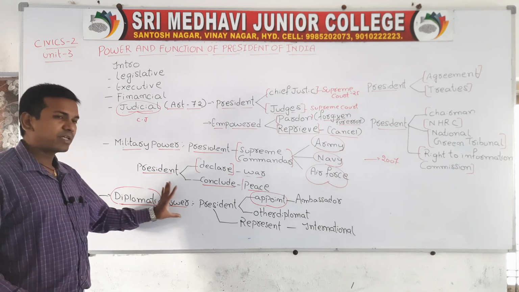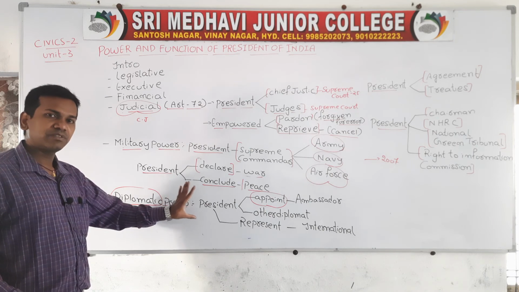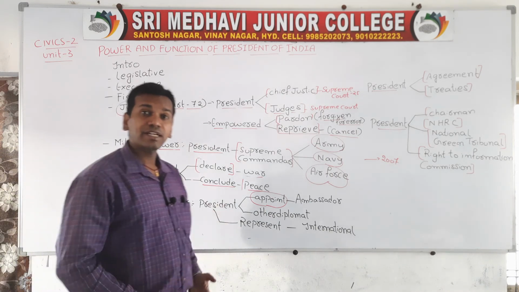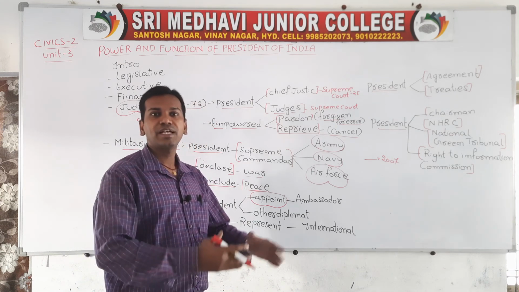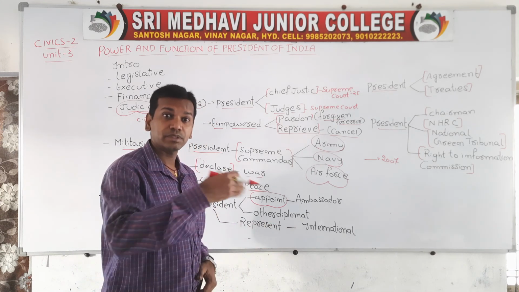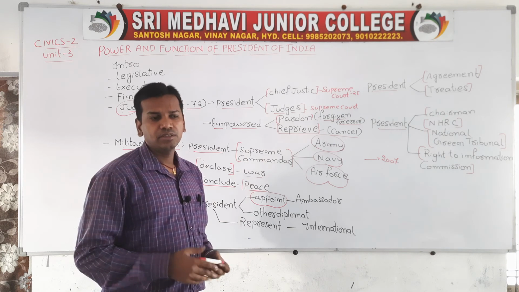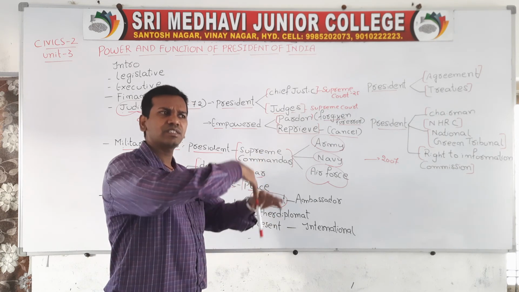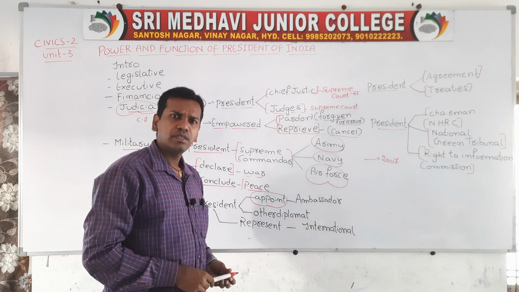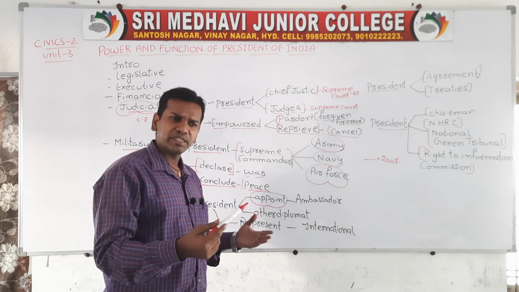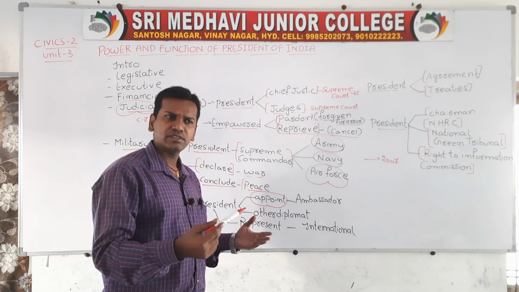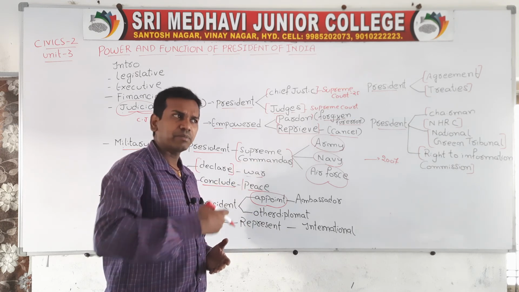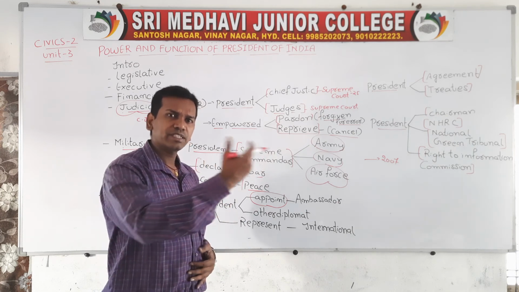Now the President has diplomatic power. In this point we have discussed that the President will appoint various diplomats who represent our country at the international level. Children, we have many diplomats and ambassadors working in other countries. So the President will appoint various ambassadors. Why are these ambassadors in various countries? To improve relations with India. We have ambassadors in China also. We have our ambassadors in Russia also. So they are working at the international level.